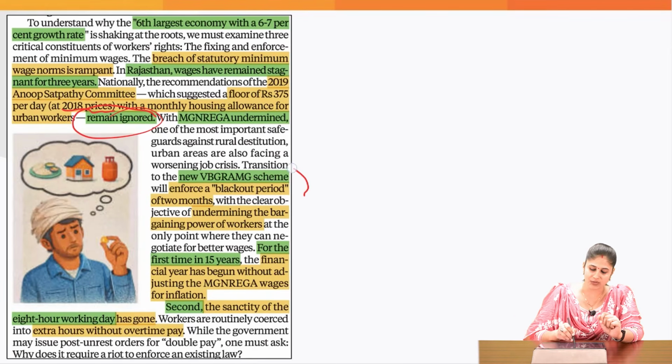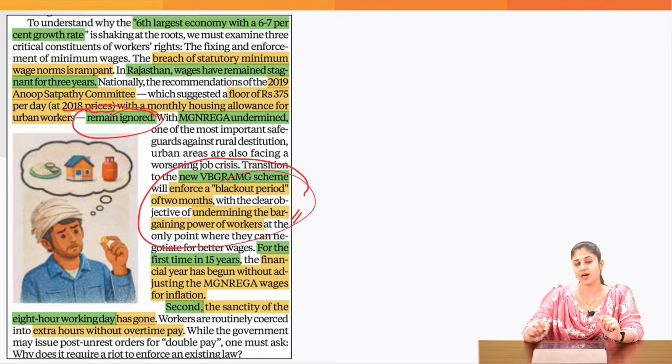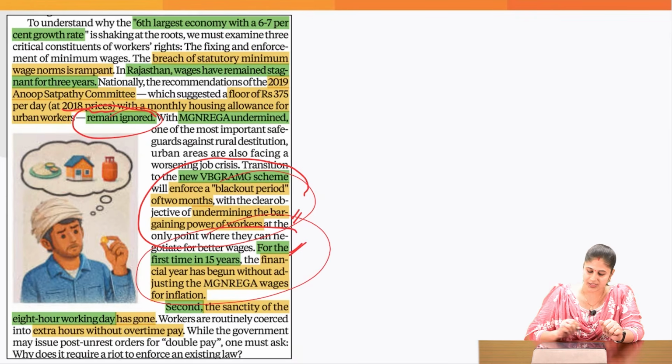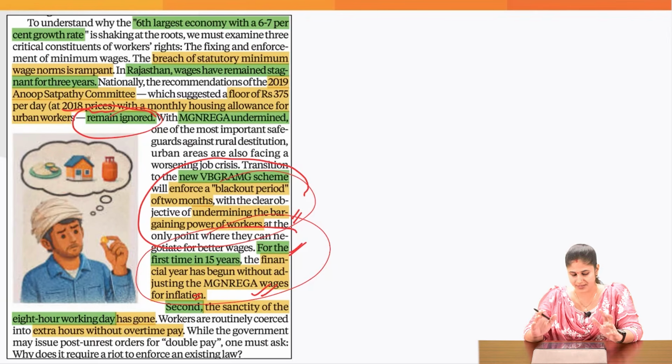But you also need to understand that the 60-day blackout period is going to undermine the bargaining power of the workers. They will not be able to negotiate a fair wage for themselves. Again, this is promoting the capitalist interest. That is what the article says. And as I told you, for the first time in 15 years, Manrega wages have not been revised.